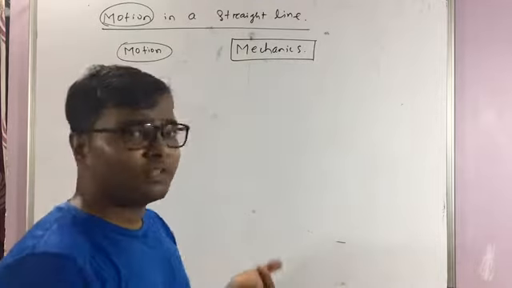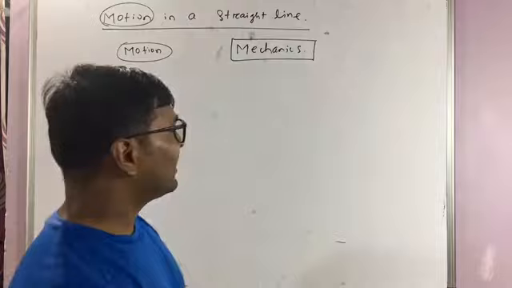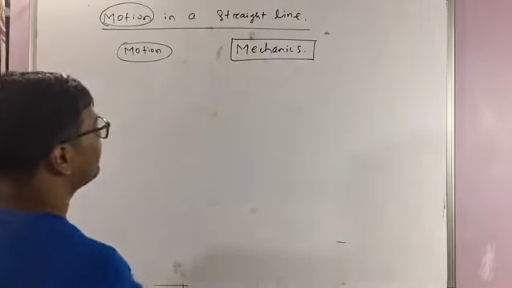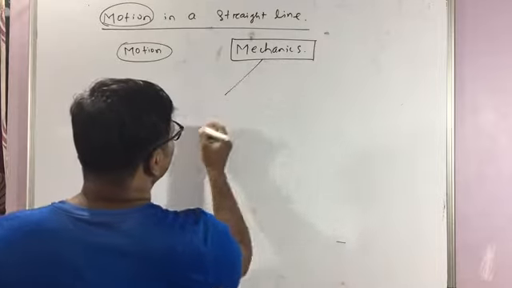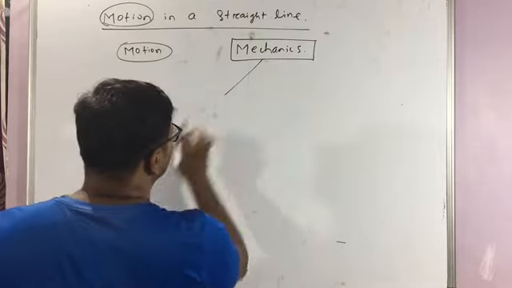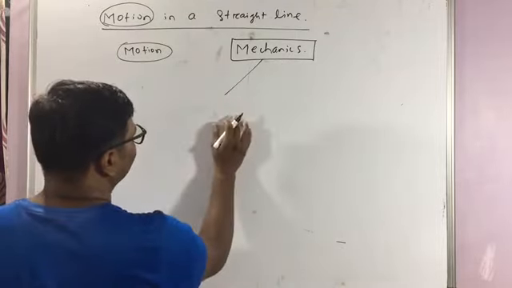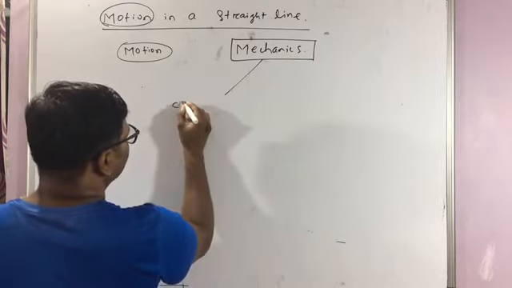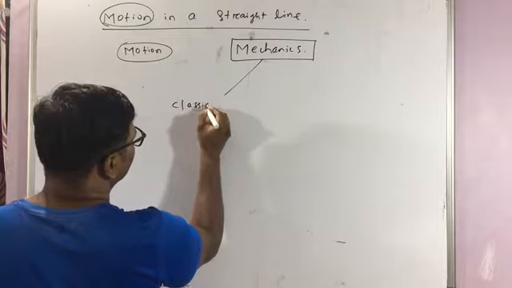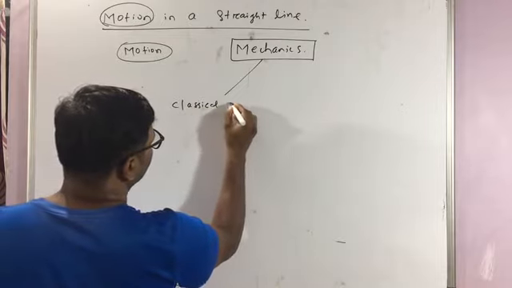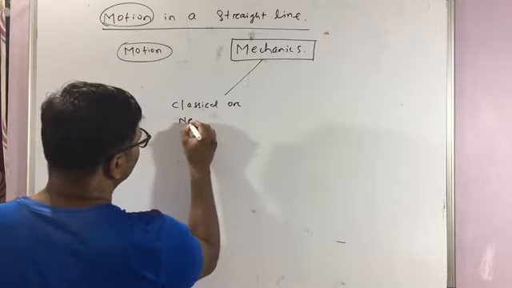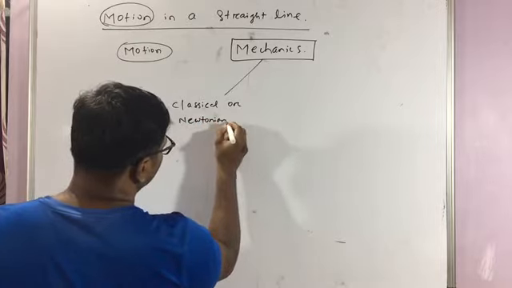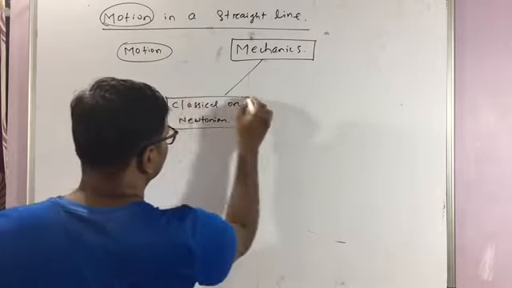Again, this mechanics is further classified, depending on the size of the object, the world of the object and the speed of the object. This mechanics is divided into three categories. The mechanics that we are using in our day-to-day life is called classical mechanics or Newtonian mechanics.